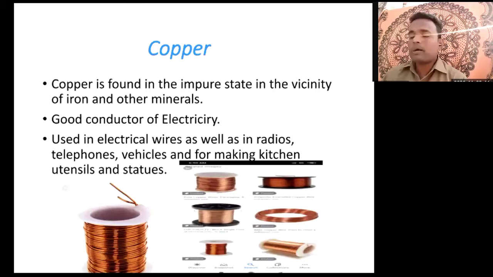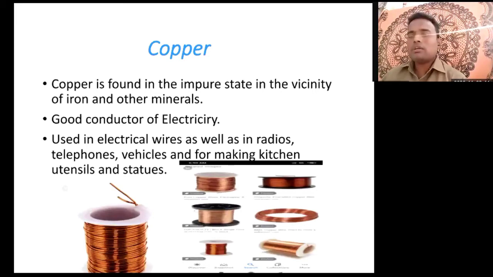See how important copper is, how useful it is for us. Copper is found in the impure form. It is a good conductor of electricity. Now in this picture you can see a wire which has been used for electrical purposes. As well as it has been used in radios, then telephones, then vehicles, and making kitchen utensils and statues.